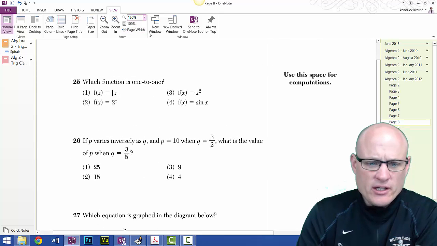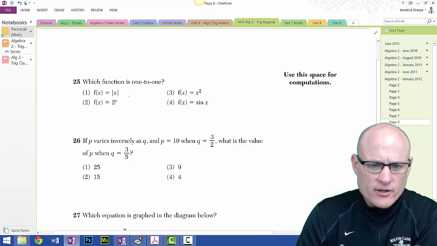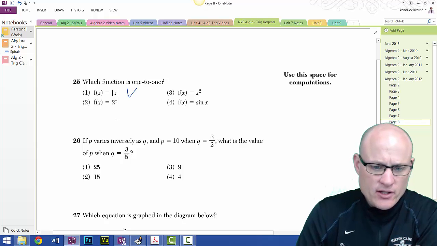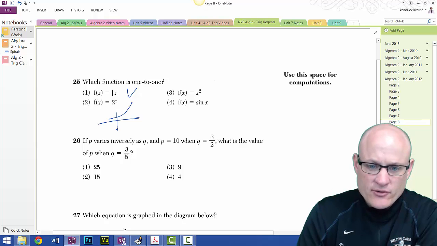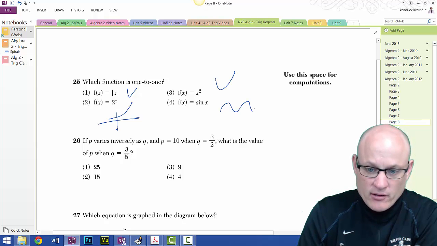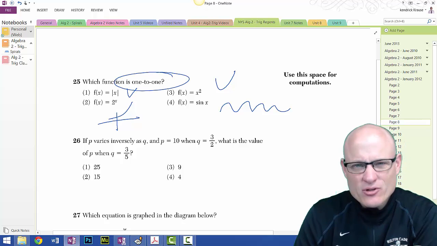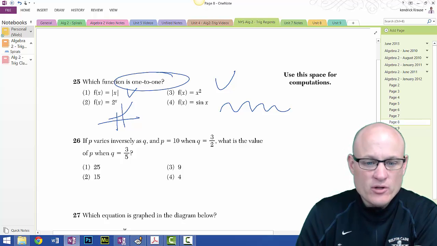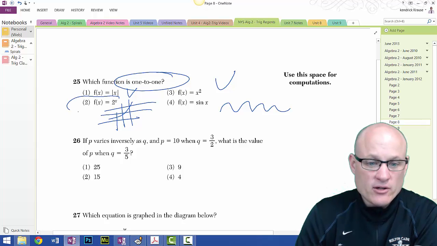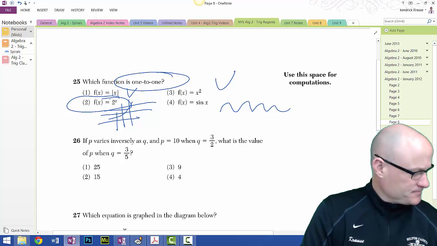Which function is 1 to 1? So what I'm going to do is quickly draw these. This is an absolute value. This is an exponential. Goes like this. This is a parabola, and this is a sine curve. 1 to 1 passes the vertical and horizontal line test. This is the only one that will pass both the vertical and the horizontal line test. There's my answer. Moving on.